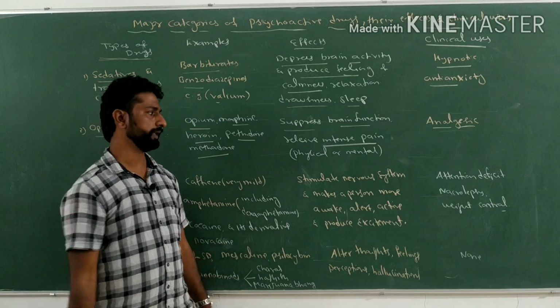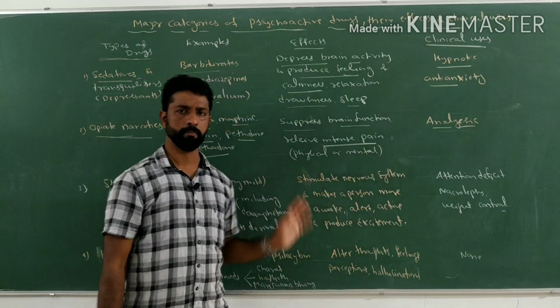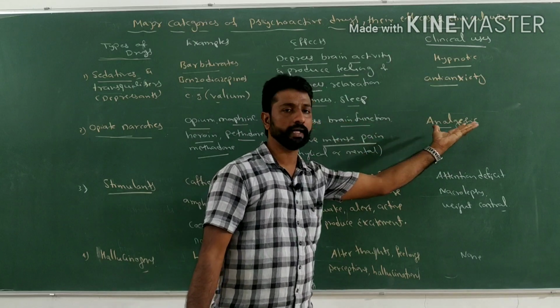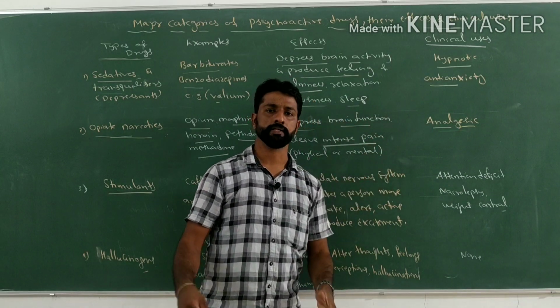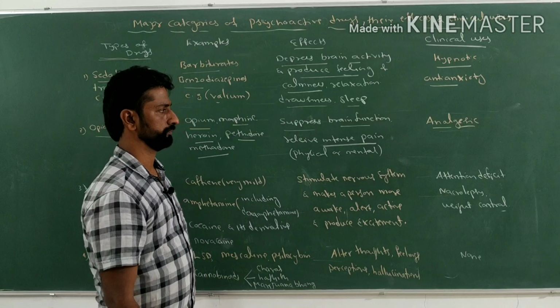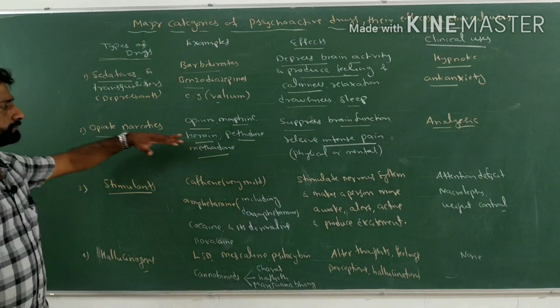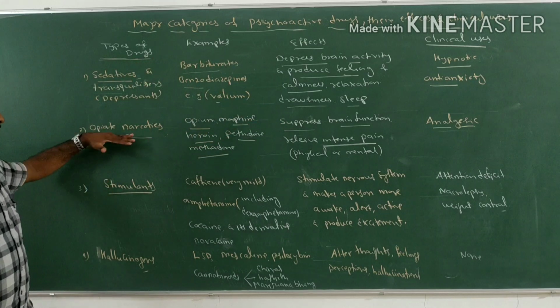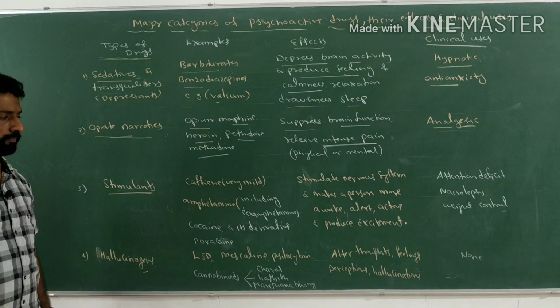This pain may be physical or mental. So clinically they are used only as analgesic drugs. So that is the example, effects and clinical use of the opiate narcotics.